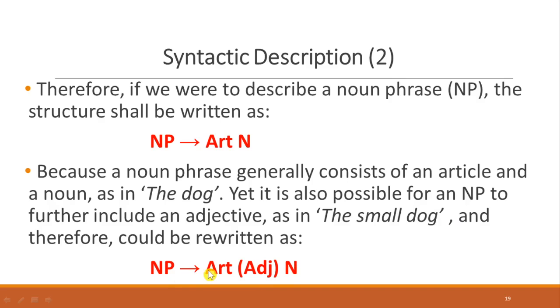So a noun phrase can be formed by an article, and then we may have an adjective, it's optional, and we have a noun. Like here, article the, adjective small, and noun dog, but it's still a noun phrase.